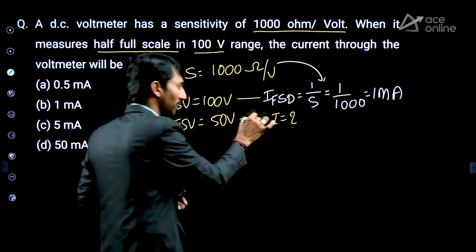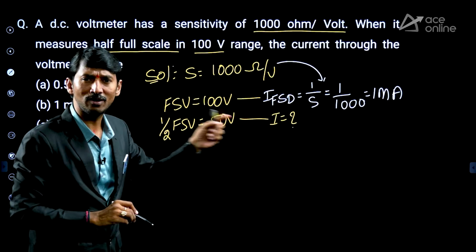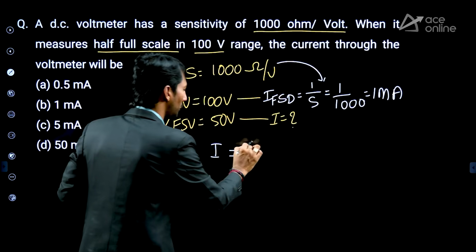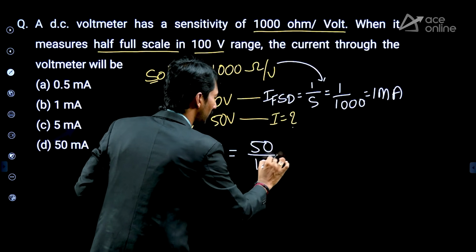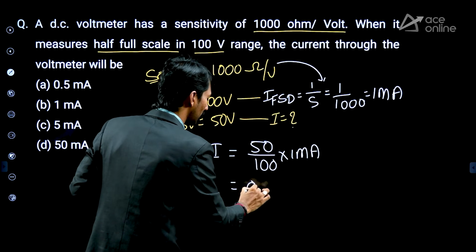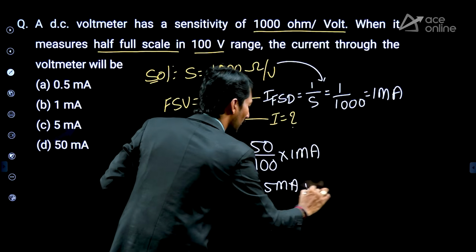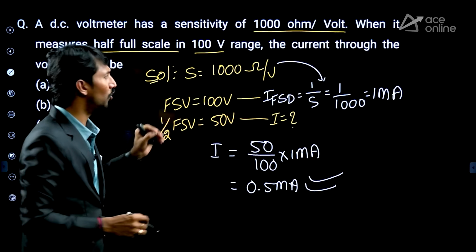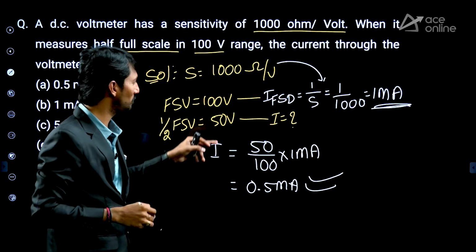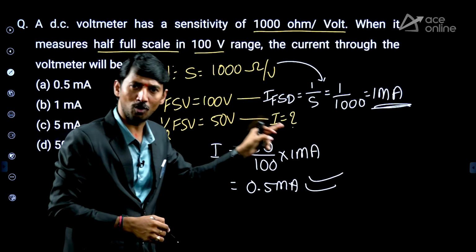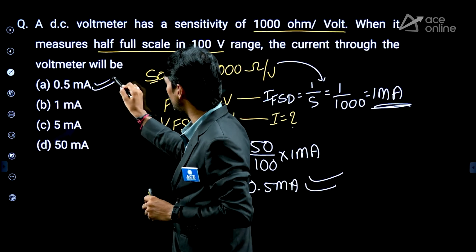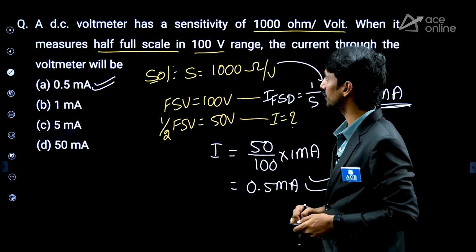For 50 volt measurement, what is the current? Very, very simple. I is equal to 50 by 100 into 1 milliampere. So what is the value? Simply 0.5 milliampere. Direct question, but only sensitivity is given, we have to get the value of current. That's it. For 100 volt, 1 milliampere; 50 volt, how much? Of course, half of that, 0.5 milliampere. So what is the answer? Yes, 0.5 milliampere. Right, next one.